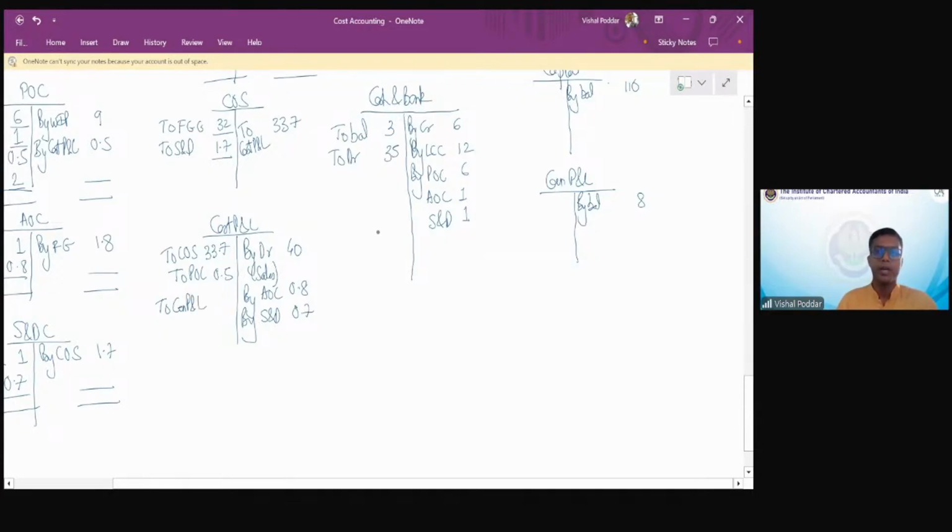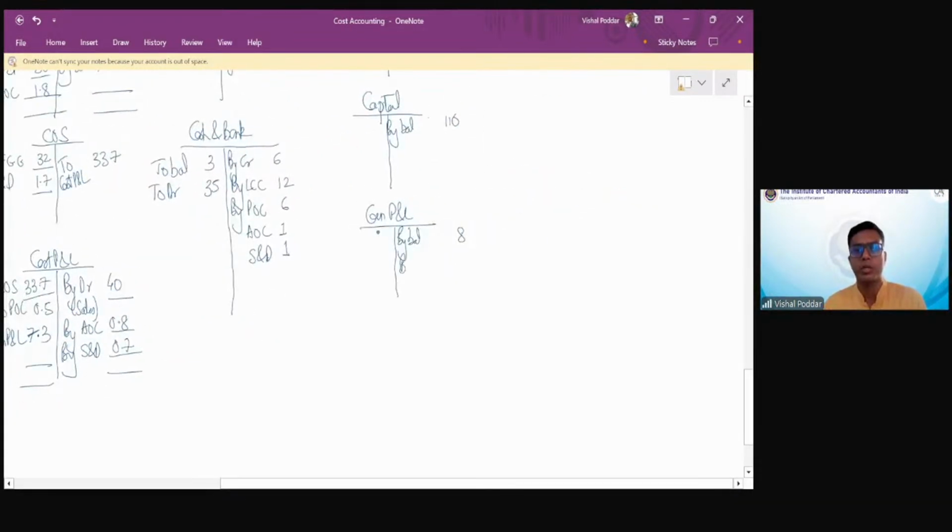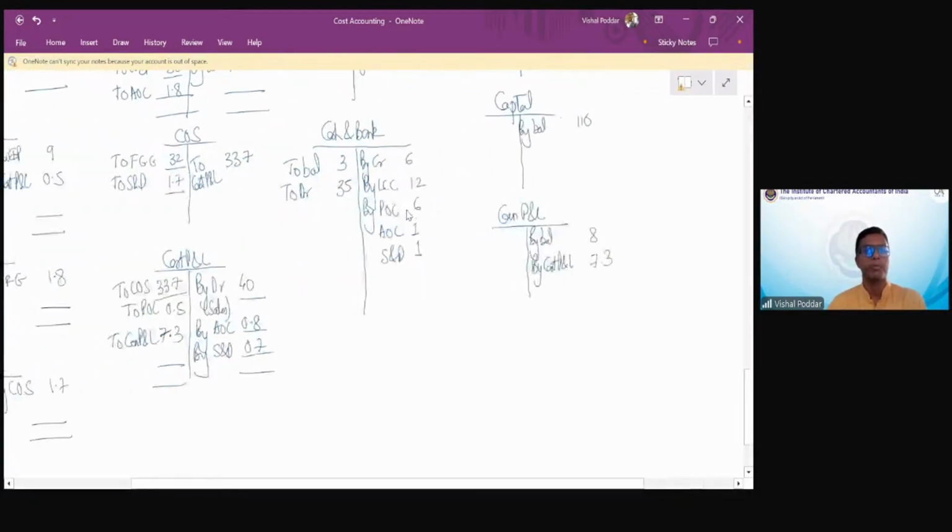Now, since you are given general P&L, I need not transfer it to capital. I will transfer it to general P&L. So 41.5, 41. 7.3 is the profit which I am getting. Just cross confirm with your calcs. 0.3. Yeah. This immediately I'll transfer to general P&L. You should develop this habit of immediate posting on both sides to avoid any type of problems.